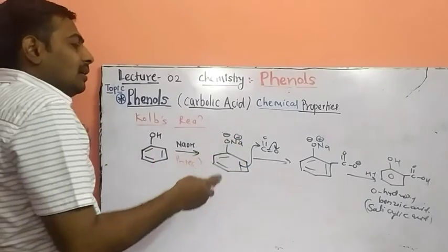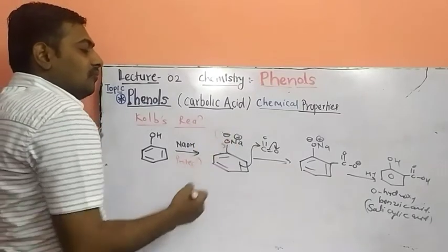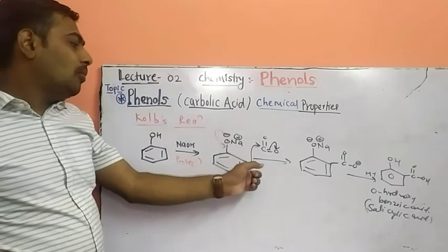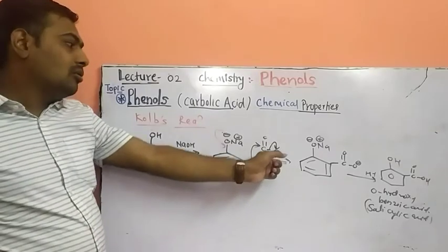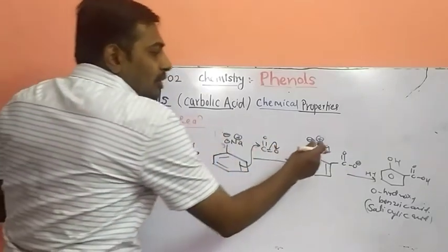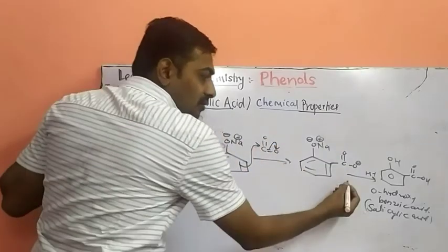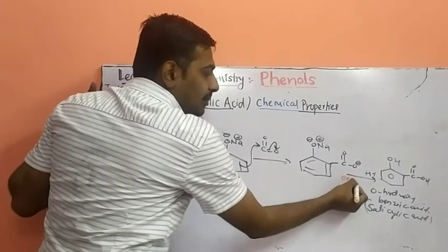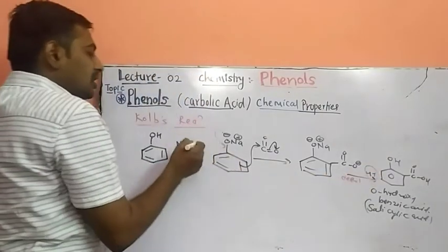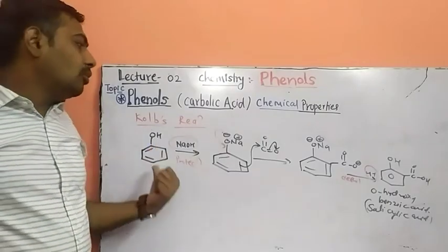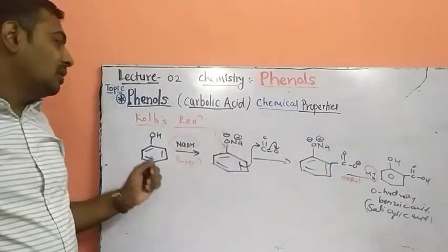So automatically, when this O minus comes in the resonance, you will get attack from the ortho position. So we will get substitution. And lastly, we remove this protection to form the original OH molecule. So this is called the deprotection step. Deprotection by H plus, protection by NaOH. So we are studying a new concept here, protection and deprotection, for the formation.